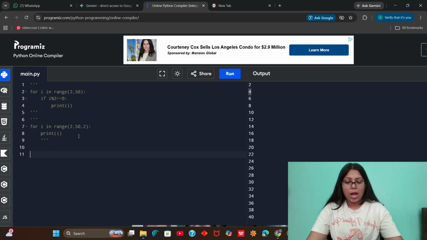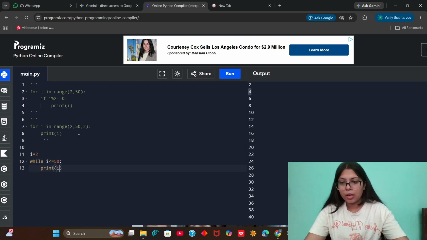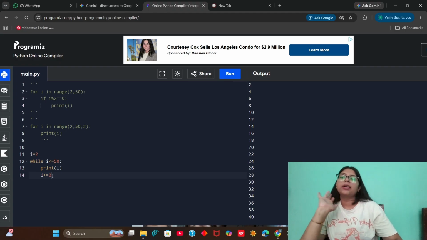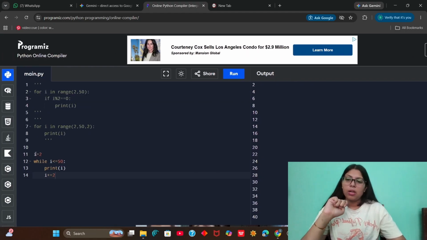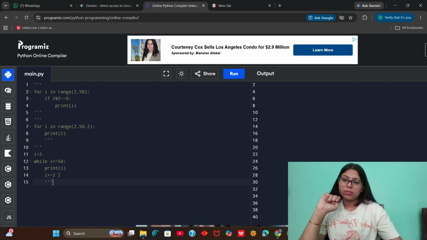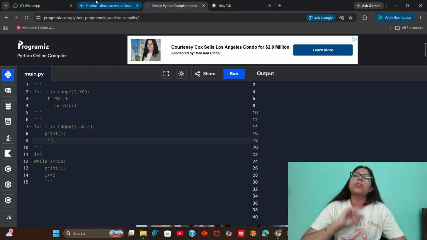Now I will show you how you can do it using the while loop. So I say while i is less than or equal to 50, you have to print i, and now you have to increment it by 2. So if I run it, I will get a similar output. Why? Because now I am incrementing i by 2 instead of 1. So it will print all the even numbers. So this is how you can do it with a while loop. Okay, so these are the ways for printing even numbers, this is with the for loop, and this is with the while.